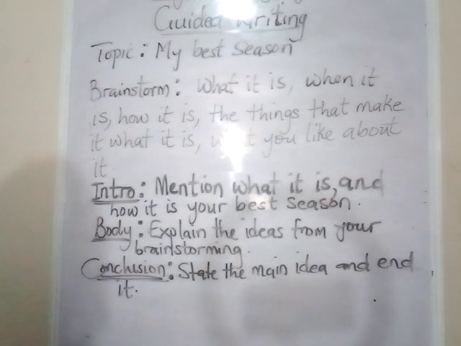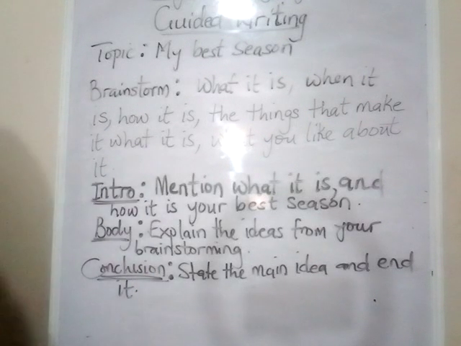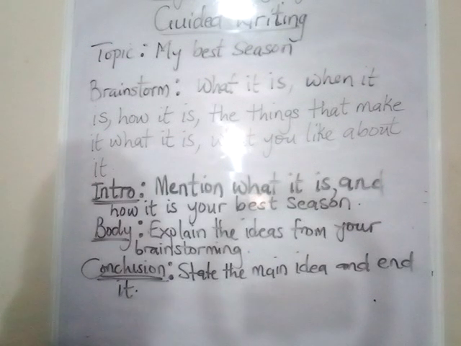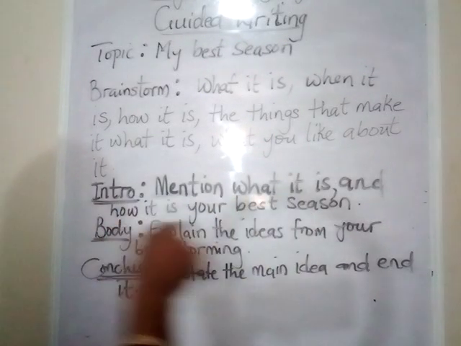You just need to brainstorm on different things concerning the season. What is this season? When does this season occur? What parts of the world, even the parts of the world where it occurs, how is it? How long does it last? What are the things that make this season what it is? What are those things you like about this season? So these are the things that you can actually try to come up with during the brainstorming session. And then once you have got all those sorted out, you make sure you're noting them down, right?